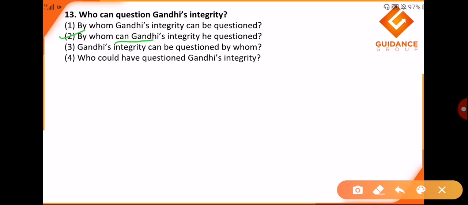In the second option we can clearly see that can is placed before Gandhi, and as I mentioned earlier, whenever there is an interrogative sentence there is always an inversion, and when I say it is an inversion, it means that verb comes before the subject. Okay, please keep this in mind, students.